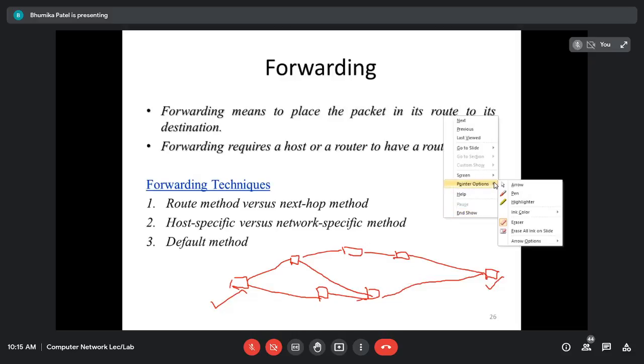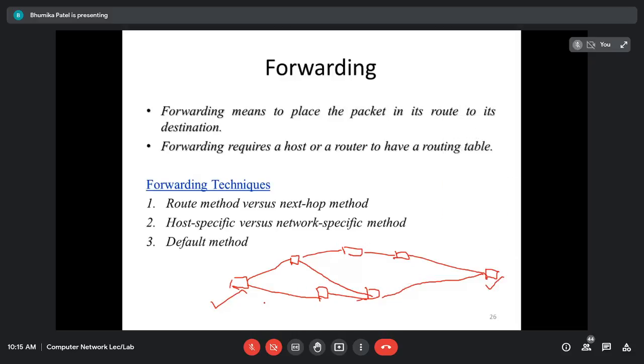We selected a path. For example, I am choosing which path? This one. First this, then this, and this. So what I'm doing, I am just forwarding my packet from this device to the next device. This device will forward the packet to the next device, and this packet will finally deliver the packets to the last destination device.